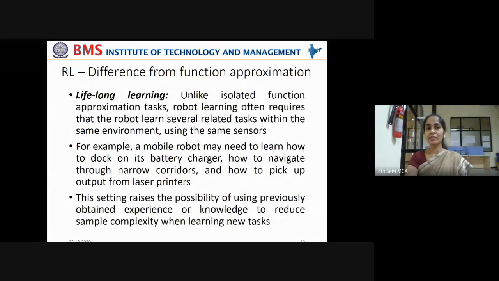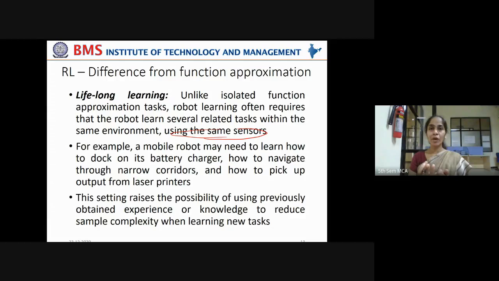Now, another difference is lifelong learning. Unlike isolated function approximation tasks, robot learning often requires that the robot learn several related tasks within the same environment using the same sensors. If a robot has to, say, travel, then it has to learn traveling in narrow roads, in state highways, in national highways, in hilly areas.